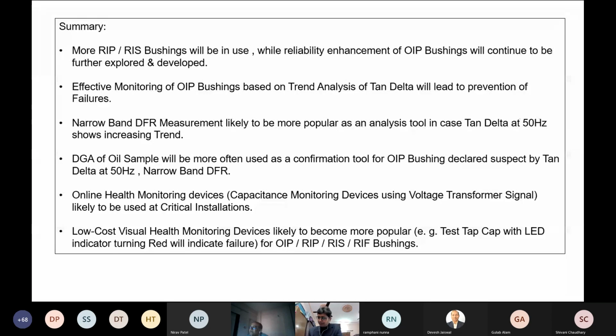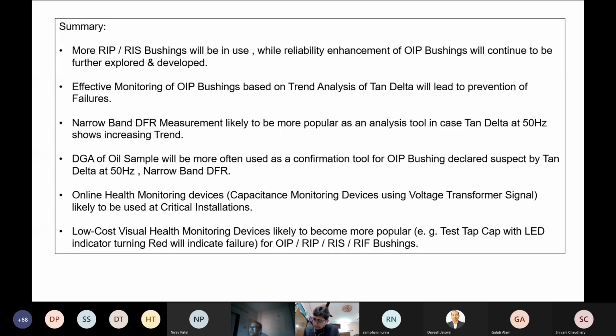Narrowband DFR has started to be regularly used by utilities like Power Grid and NTPC. This has to be used as an analysis tool in addition to 50 hertz tan delta. DGA of oil sample will be more used as a confirmation tool for OIP bushings when we have suspicion, when tan delta at 50 hertz or narrowband DFR gives us an indication of health.